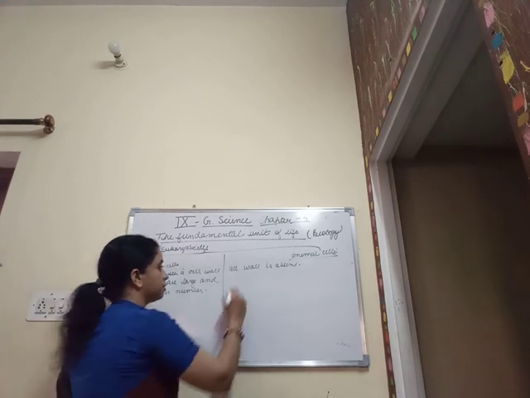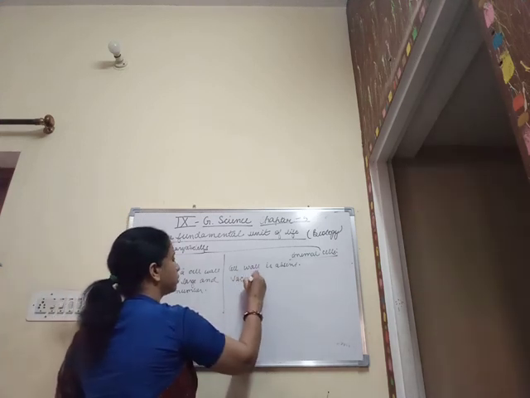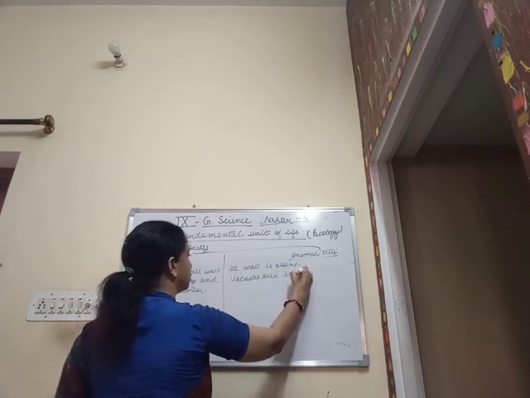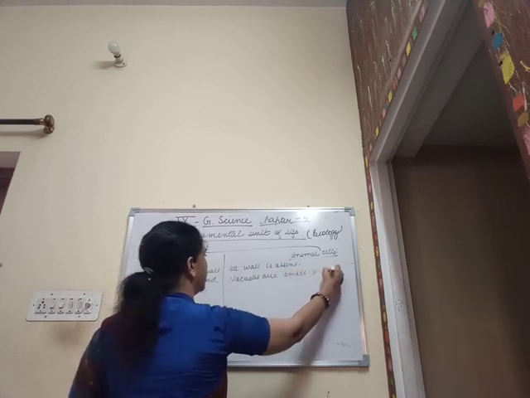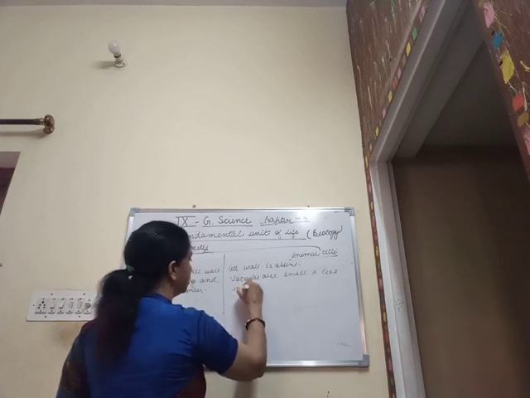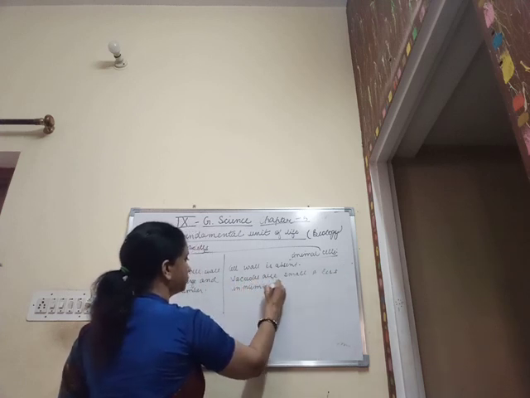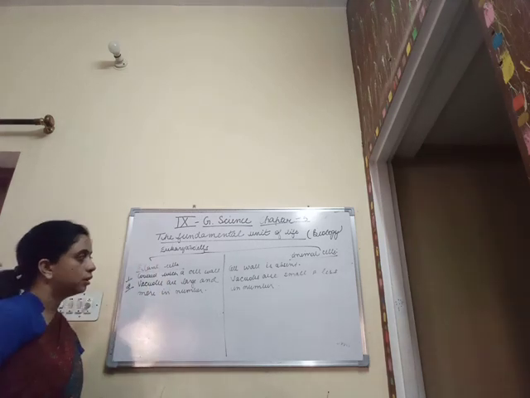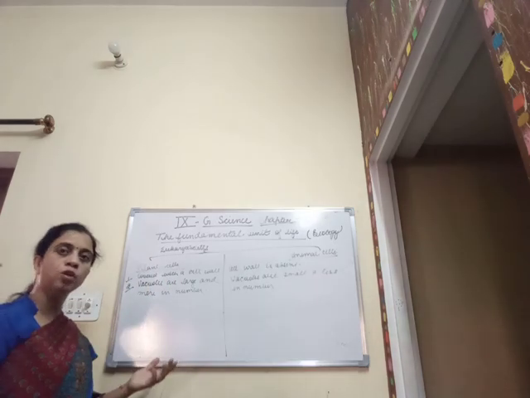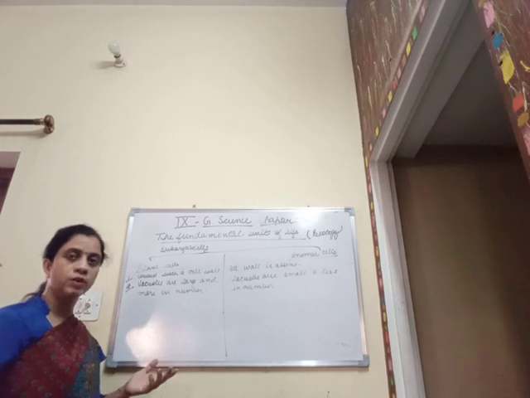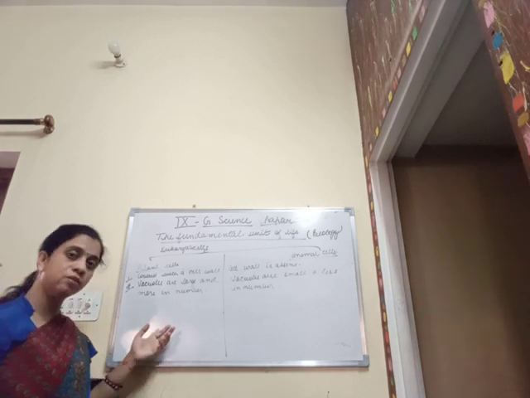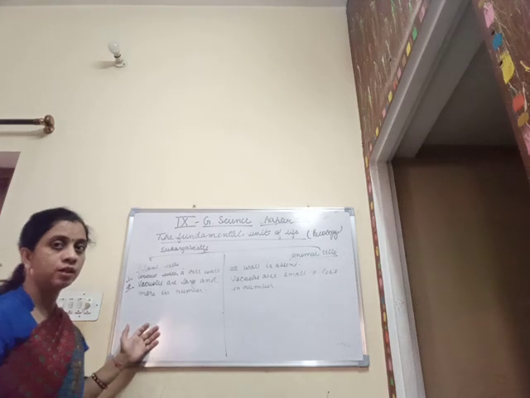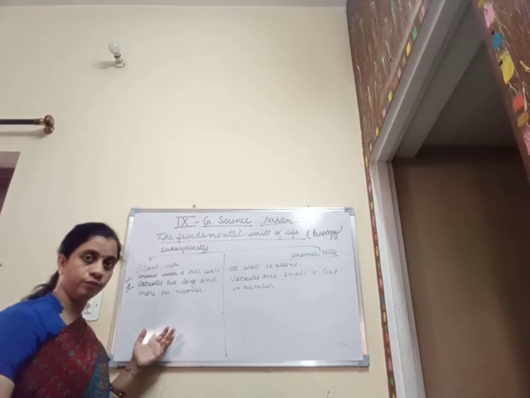In animal cells, the vacuoles are small and less in number. Since again the reason is that animals depend upon other living organisms to get their nutrition, but plants are self capable, means they are capable of self synthesizing their own food.